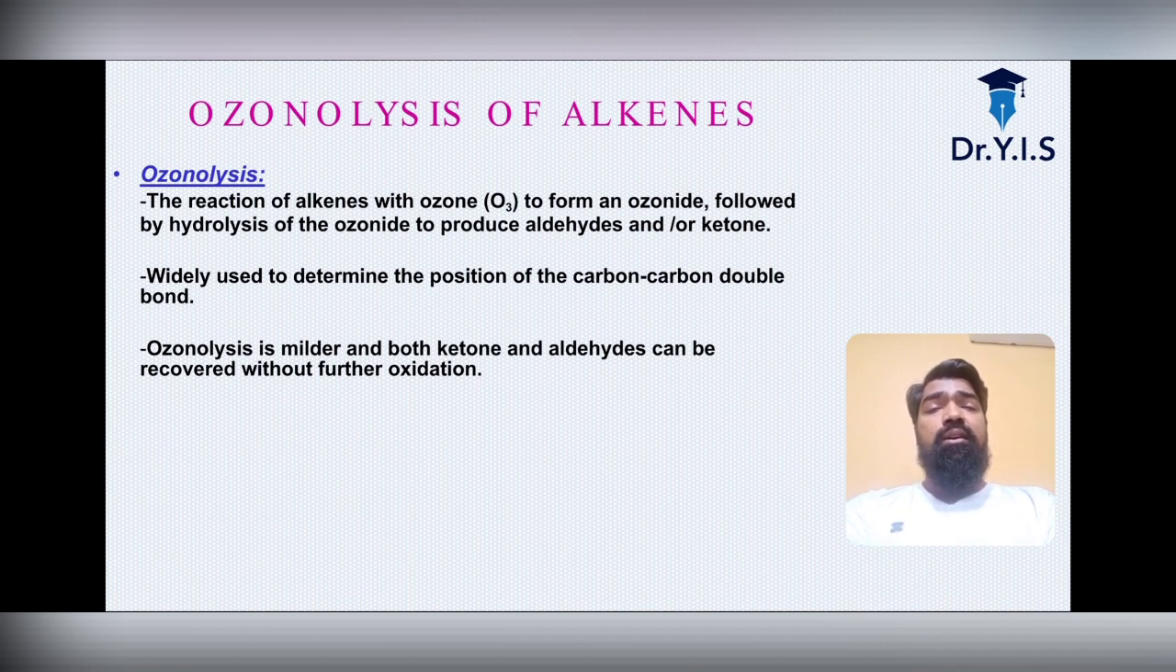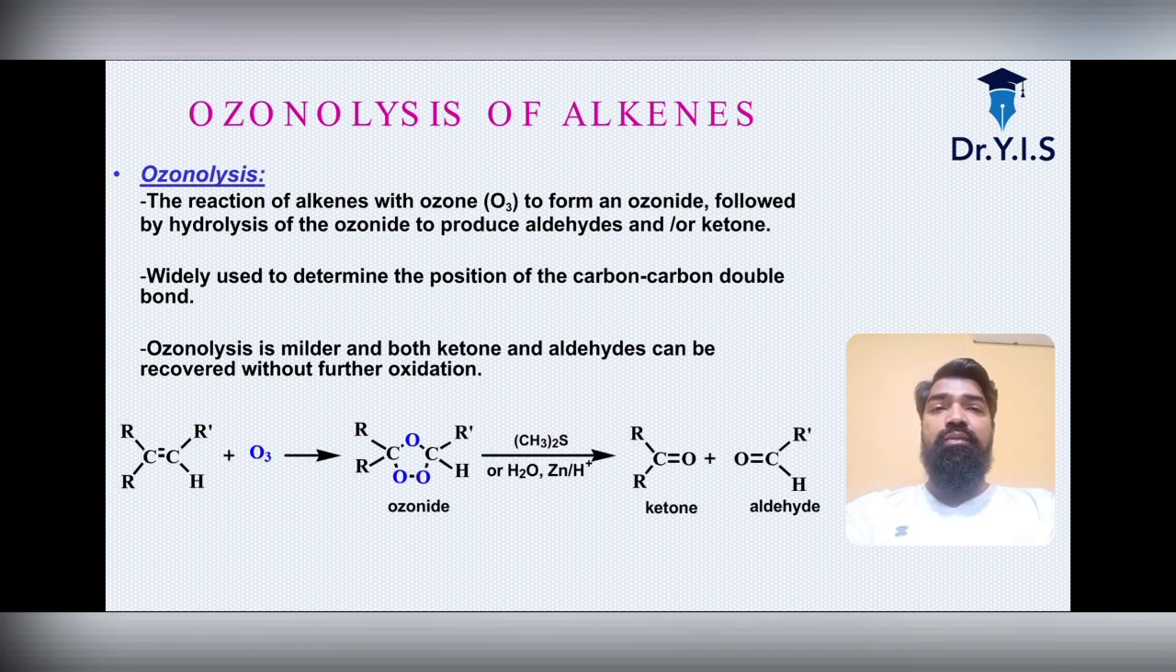So, ozonolysis of alkenes. The reaction of alkenes with ozone forms an ozonide, followed by hydrolysis of the ozonide to produce aldehydes and ketones. These are the reactions. So look down: the ozonide is formed in the first step, then in the second step addition of H2O and zinc will give the ketone and the aldehyde as the major products.